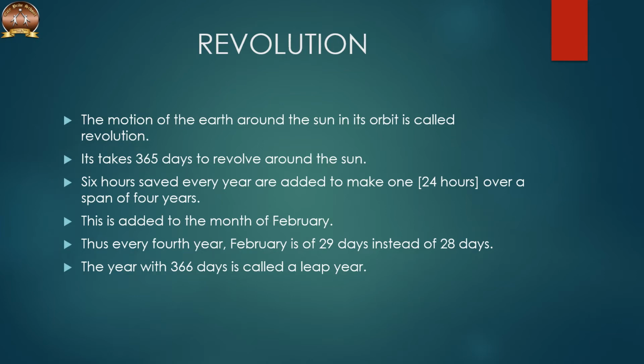This 6 hours is saved every year and added to make one day, that is 24 hours, over a span of 4 years. This surplus day is added to the month of February. Thus, every 4th year February is of 29 days instead of 28 days. Such a year with 366 days is called a leap year.